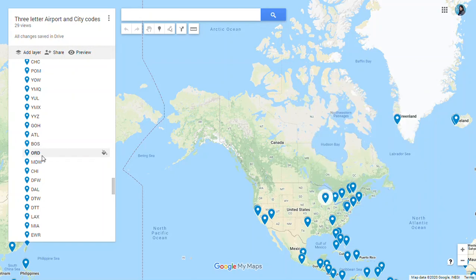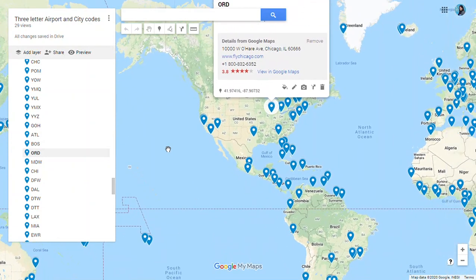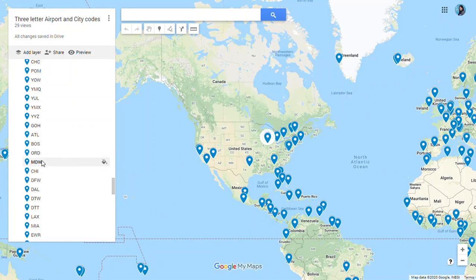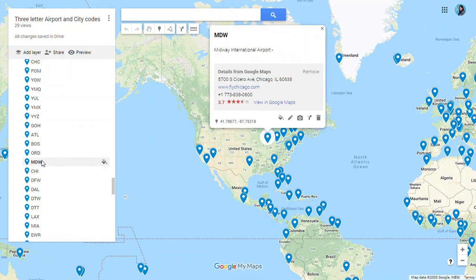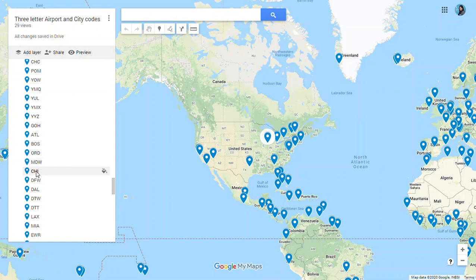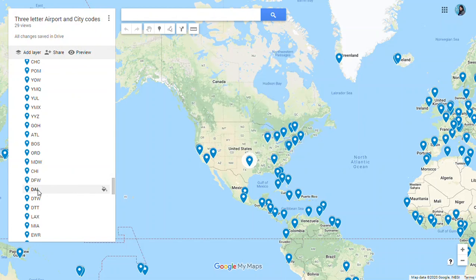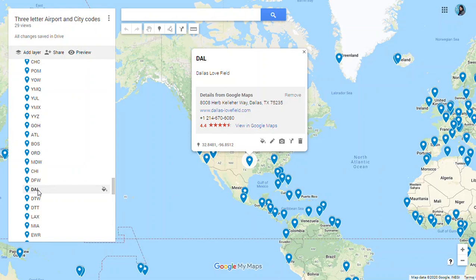BOS for Boston, ORD for O'Hare International Airport in Illinois. Chicago we have ORD, O'Hare International. MDW for Midway International. In Chicago we have MDW and ORD. Chicago code is CHI. Then we have DFW for Dallas Fort Worth International Airport in Texas. Then we have DAL, Dallas Love Field, DFW, Dallas Fort Worth.